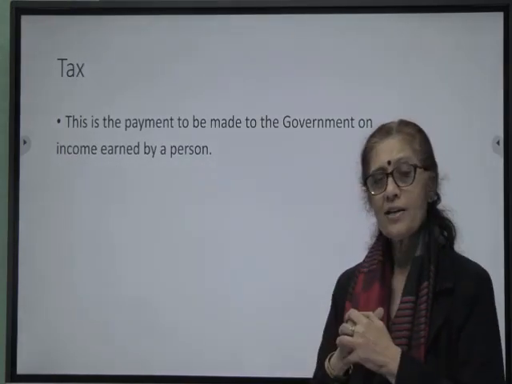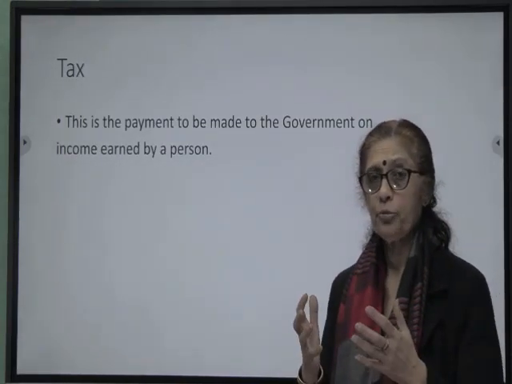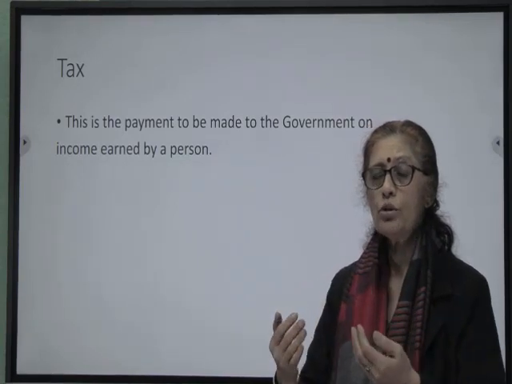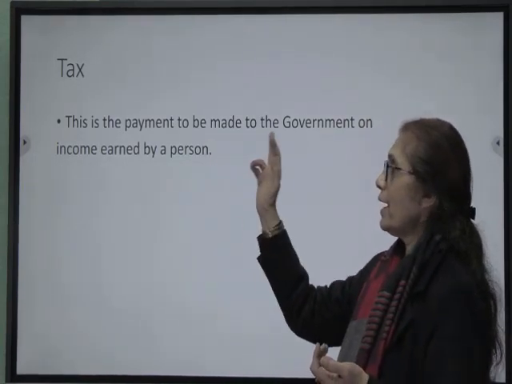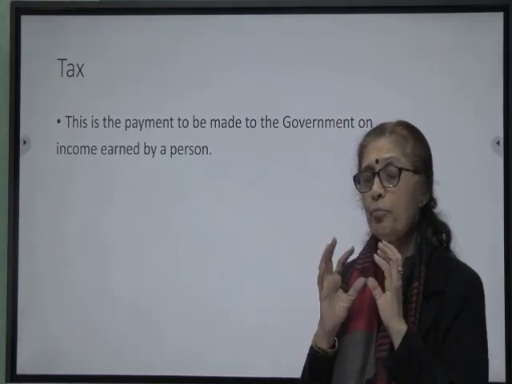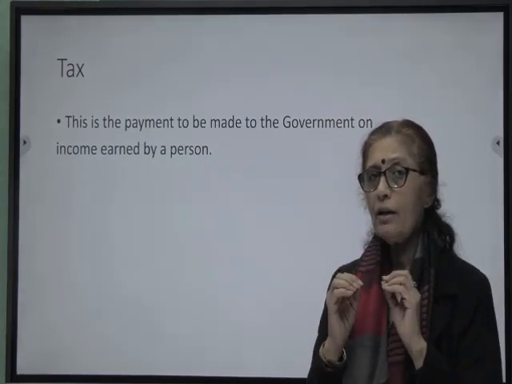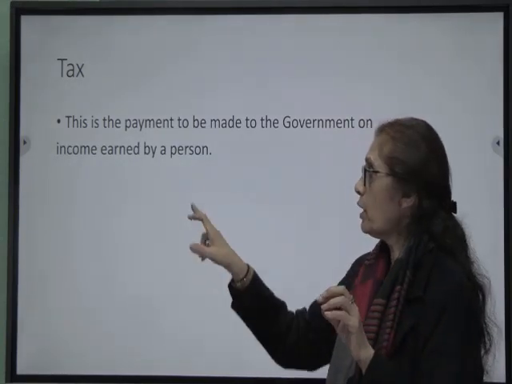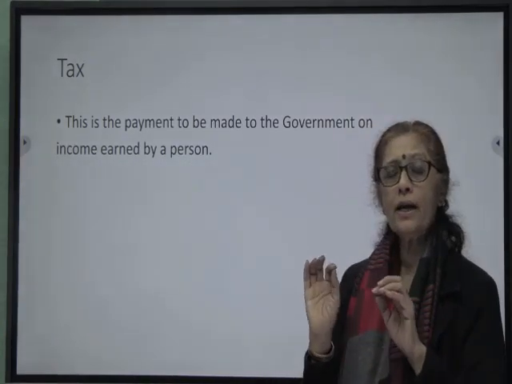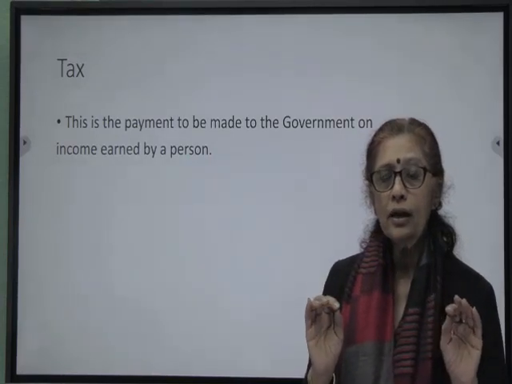Now, what is tax? We all know tax is a payment in the form of outgo of cash. So when we talk of tax, we talk of payment made by a person to the government on income earned by him.